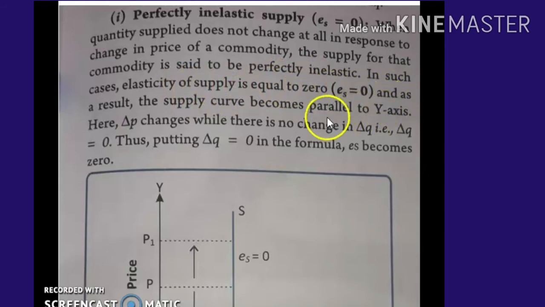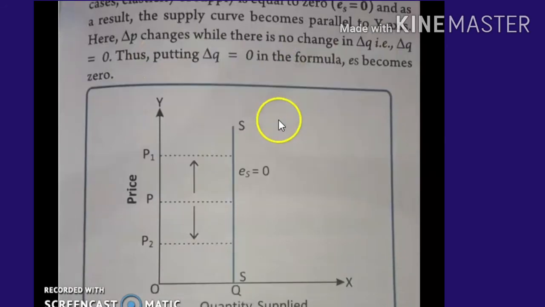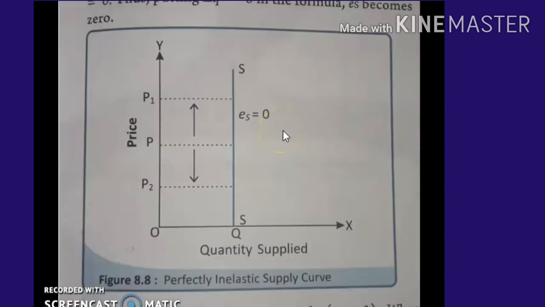As a result, the supply curve becomes parallel to the y-axis. Change in delta P happens while there is no change in delta Q, where delta Q is the change in quantity supplied. So delta Q is equal to 0. Putting delta Q equal to 0 in the formula, we can see the graph shown here.